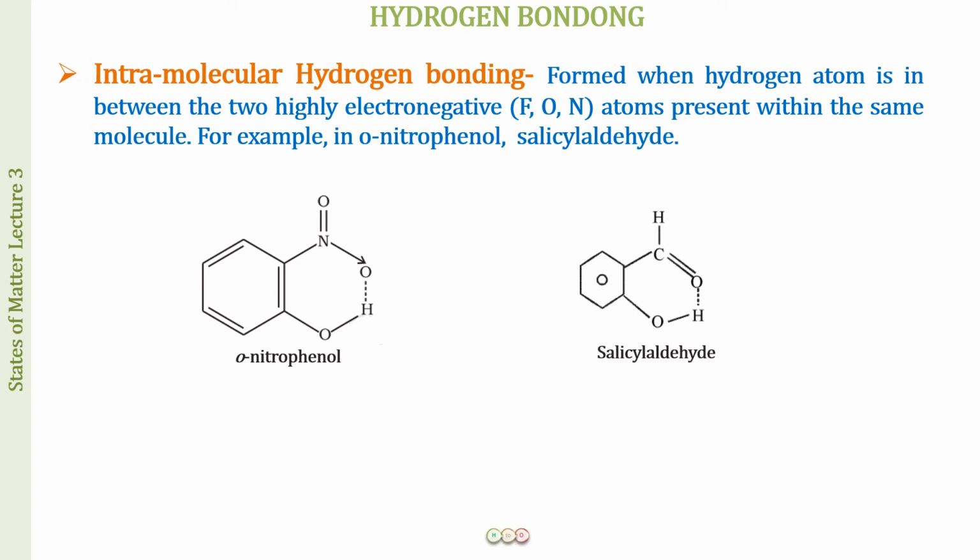Let us see one more example. This is salicylaldehyde. And in this also you can see that we have an oxygen-hydrogen covalent bond. So hydrogen is covalently bonded to an electronegative element, right? And in the same molecule we have, adjacent to this in the structure, when you draw the structure of this, the oxygen is quite close to this hydrogen. So there can be an attraction between the electronegative element oxygen and the hydrogen. So this is also a hydrogen bond, and this is again occurring in the same molecule. So this is intramolecular hydrogen bonding, right? I hope this is clear.